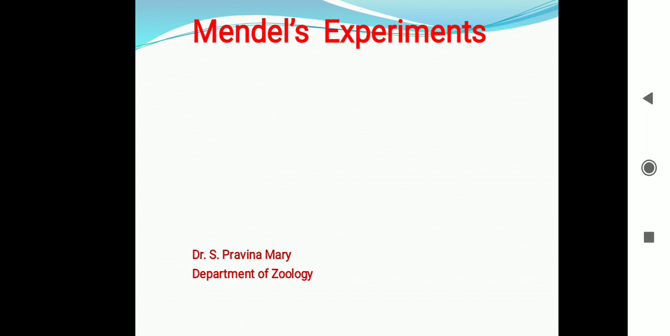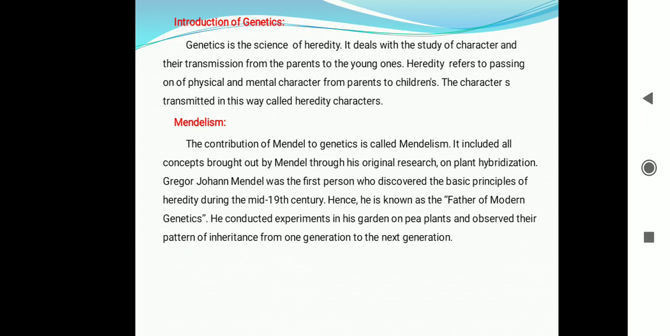Today we are going to learn Mendel's experiments. First of all, we are going to learn the introduction of genetics. Genetics is the science of heredity. It deals with the study of characters and their transmission from the parents to the young ones. Heredity refers to passing on physical and mental characters from the parents to children. The characters transmitted in this way are called inherited characters.